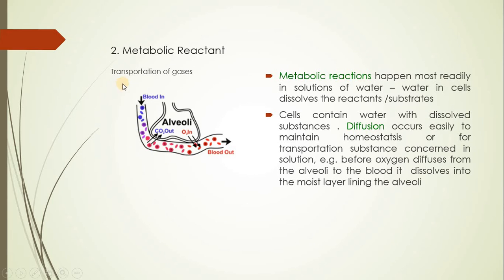Then we also know that water acts as a reactant. Now to understand this, you need to go into the depth of the cell. The cell contains a large amount of water where dissolved substances are present, and these dissolved substances tend to remain within the cell or come out of the cell by the process called diffusion. This is essential to maintain the homeostasis of the cell, and at the same time it helps in the process of transportation.